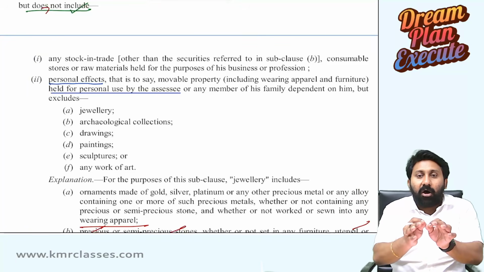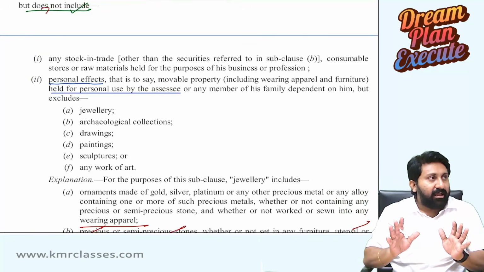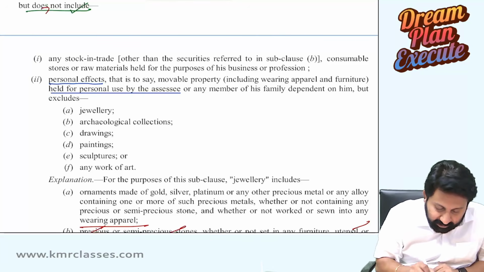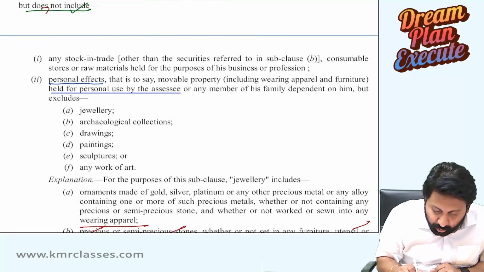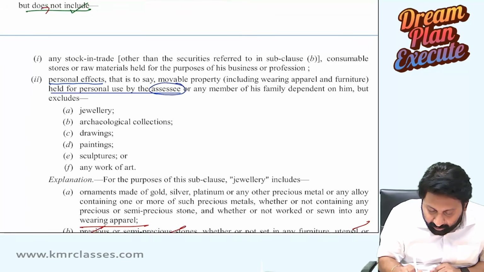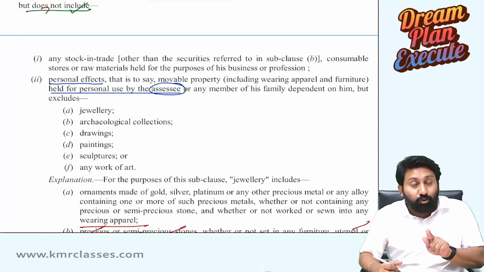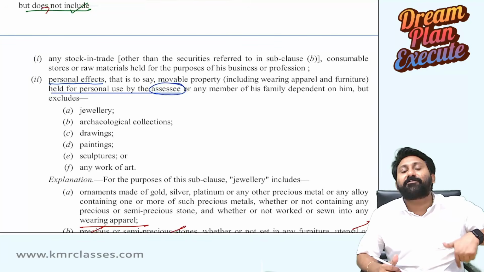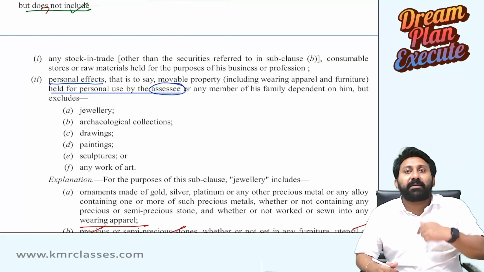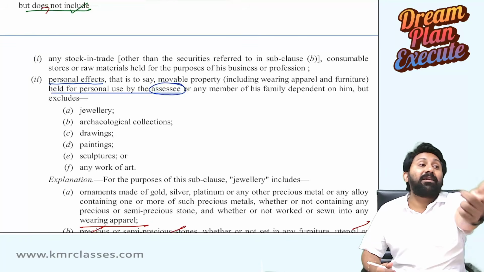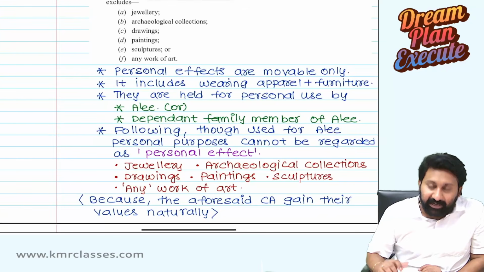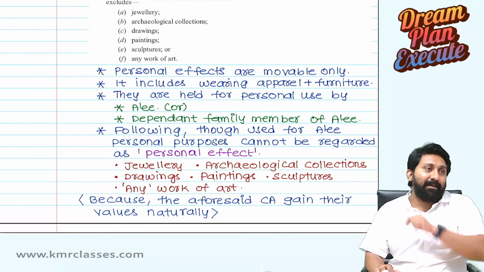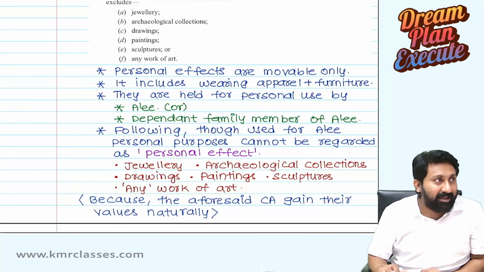As an ornament, he is giving that silver. Now, he is not using it for his personal use. The words used are "held for personal use by the assessee". The assessee should use it for his personal use. It is used as an ornament on another person. That will not get attracted, because the deity is not the assessee, nor even a dependent family member of the assessee. That is how the court gave judgment.